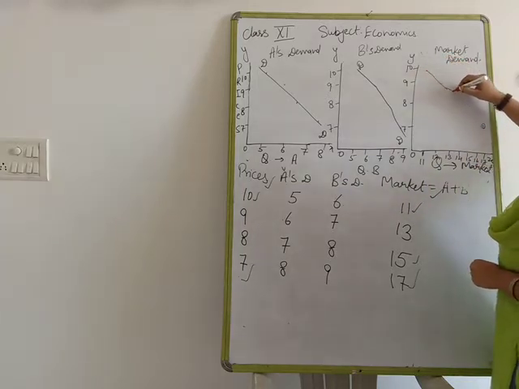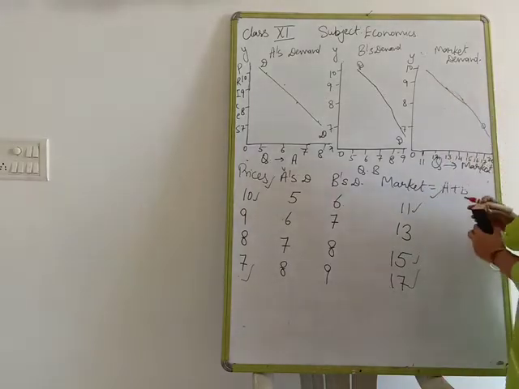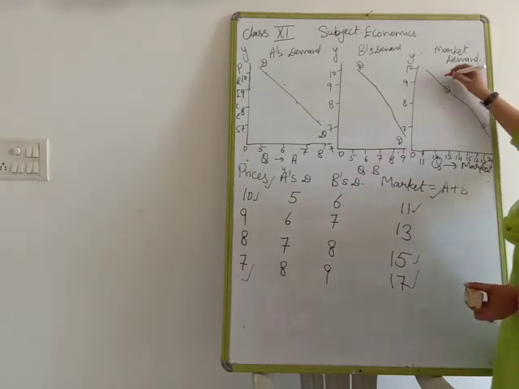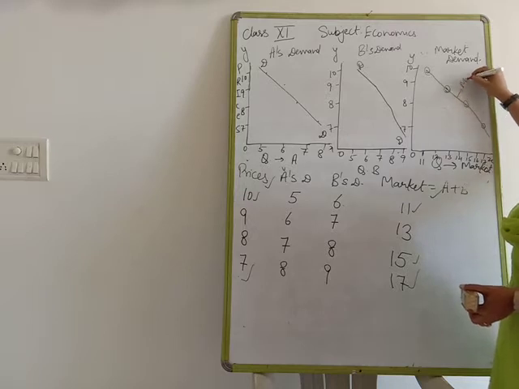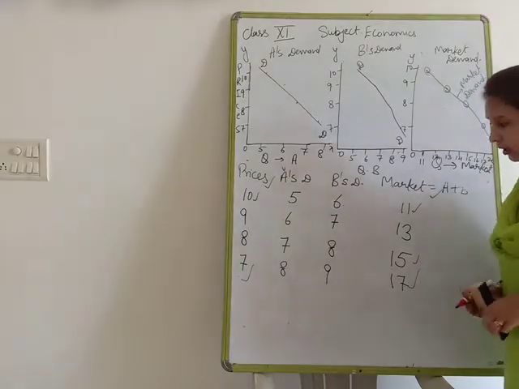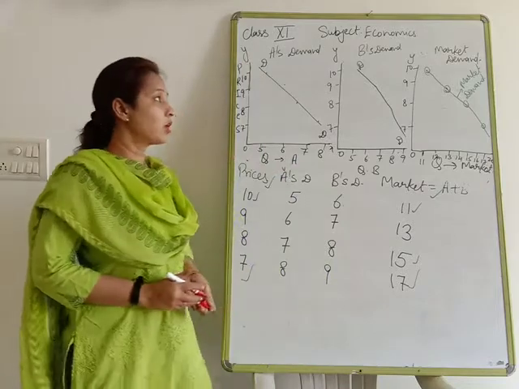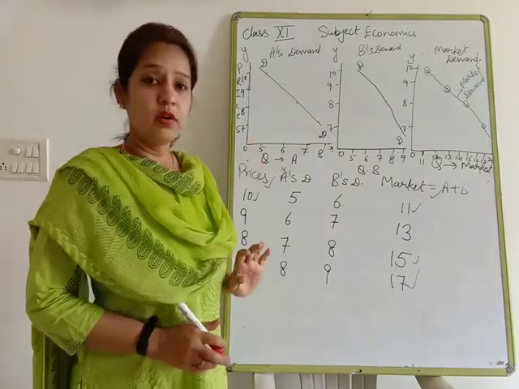Now look at there, this is known as a market demand. You will be able to find a straight line only. This is known as market demand. If you are going to draw it in a curve manner, then also that will be correct. Clear? Because that is all our assumed data. This way we can show the schedule and curve.